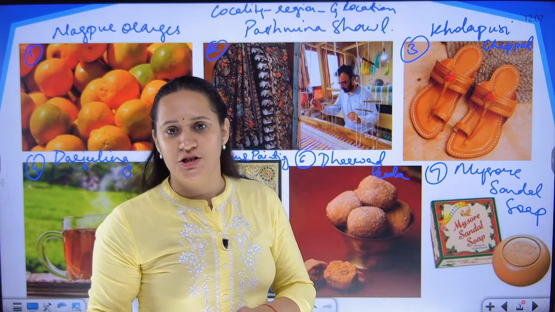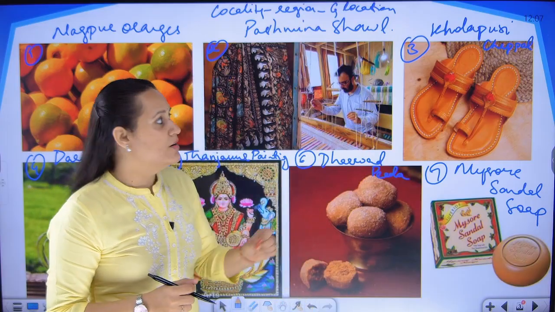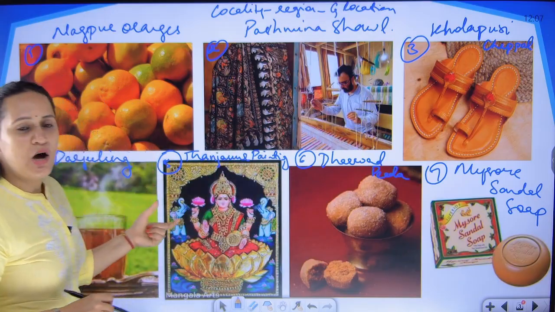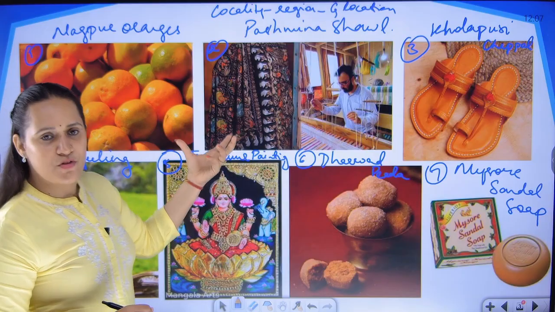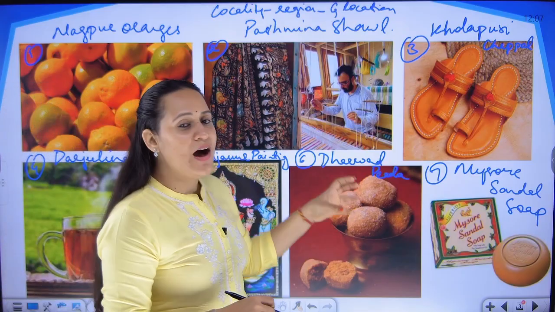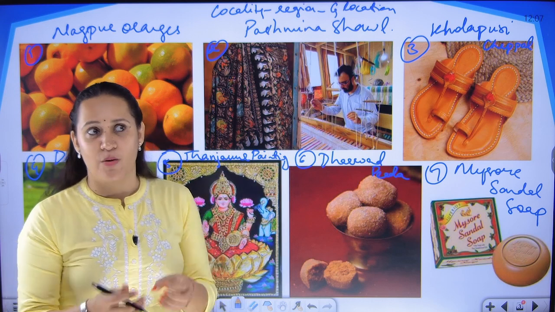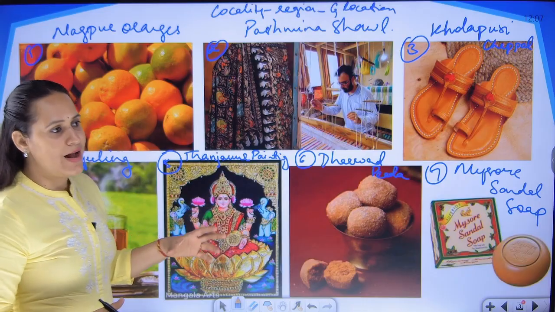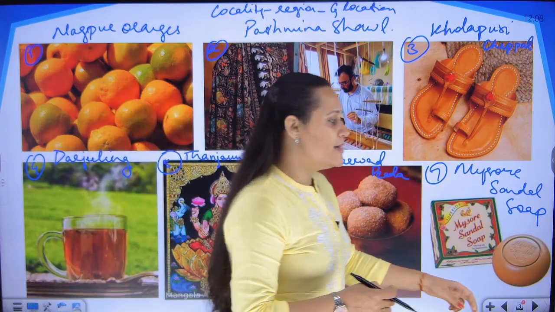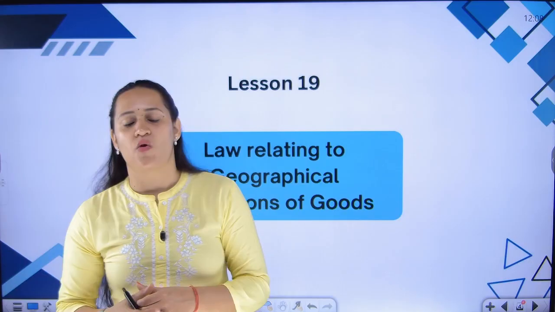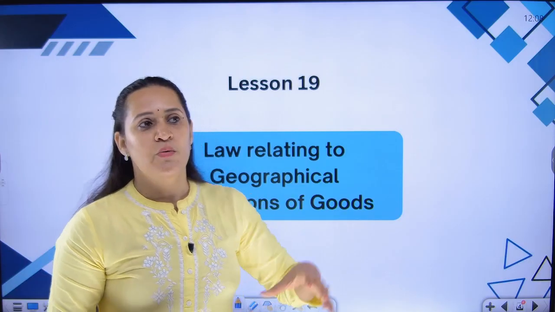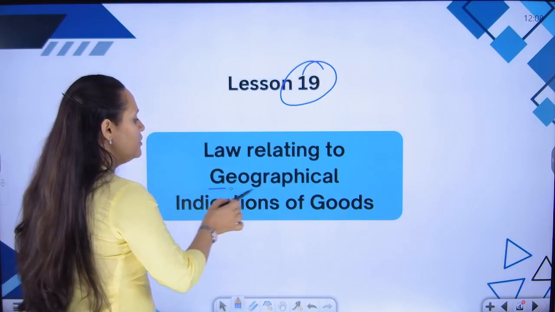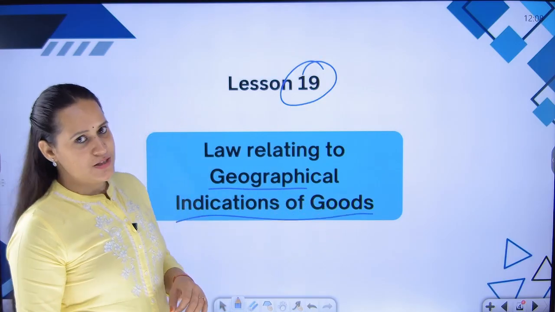Oranges, Nagpur oranges. Nagpur is a city in Maharashtra. Kolhapuri chappal, Kolhapur, Sholapur is a place. Tanjavur from Tamil Nadu, Dharwad from Karnataka. These products are known from their location, from their locality, from the place of origin. This is what we call geographical indications, and that is the subject or topic for discussion in today's session, which constitutes a part of lesson number 19 of your syllabus, law relating to geographical indications.